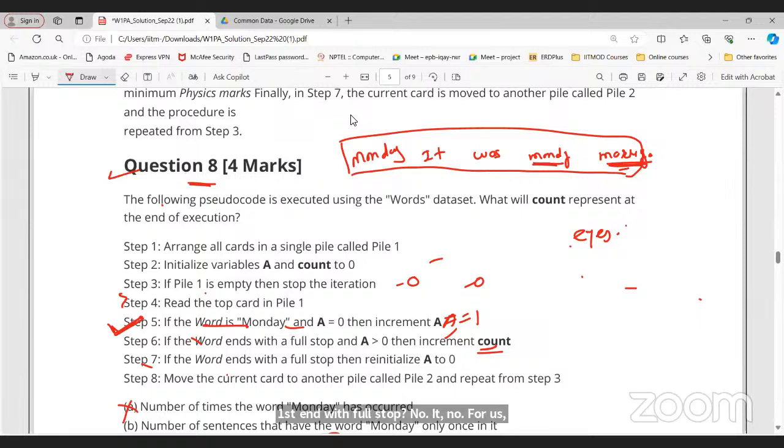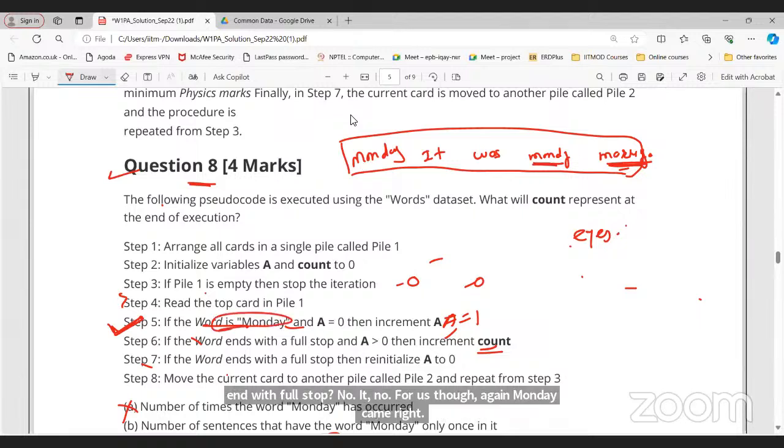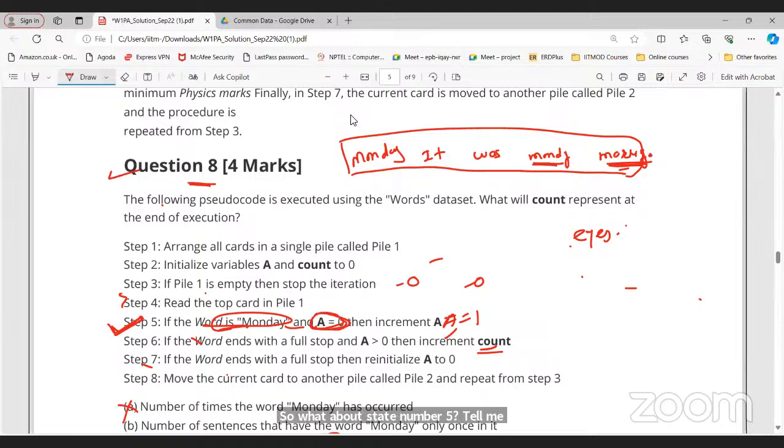Tell me. What is A? Monday is there, then we will increment A. But A is equal to 0. Is A equal to 2 true? No, sir. No, because already Monday came, so increment the value of A. So the value of A is 1 here, right? Yes, sir.